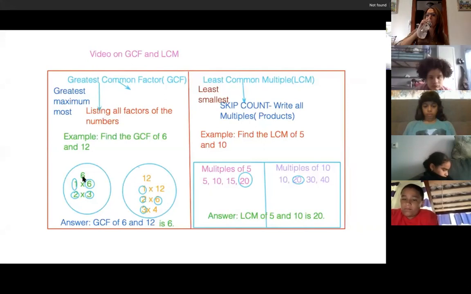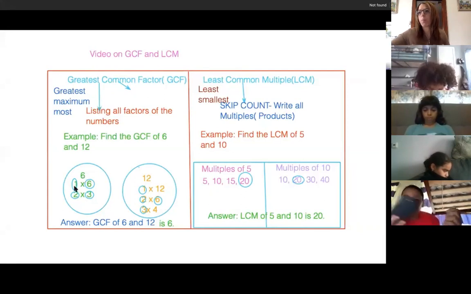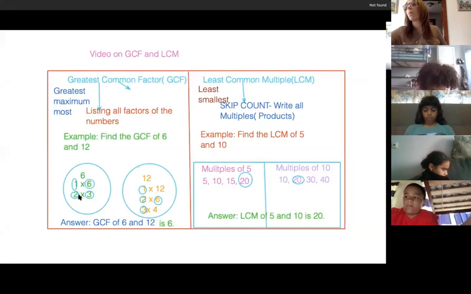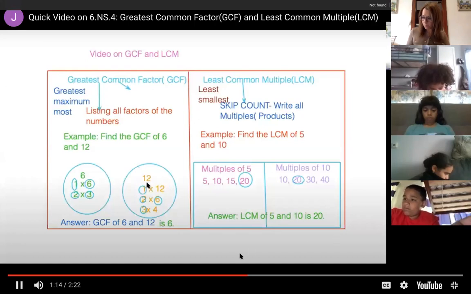For 6, we want to list all the factors in order from least, which is the smallest, to greatest, which is the largest. So let's start with 6. We know that 1 times 6 is 6, and we know that 2 times 3 is 6. Those are the only factors that make up 6. Let's look at 12 in orange. To get to 12, we know 1 times 12 is 12, 2 times 6 equals 12, and 3 times 4 equals 12.